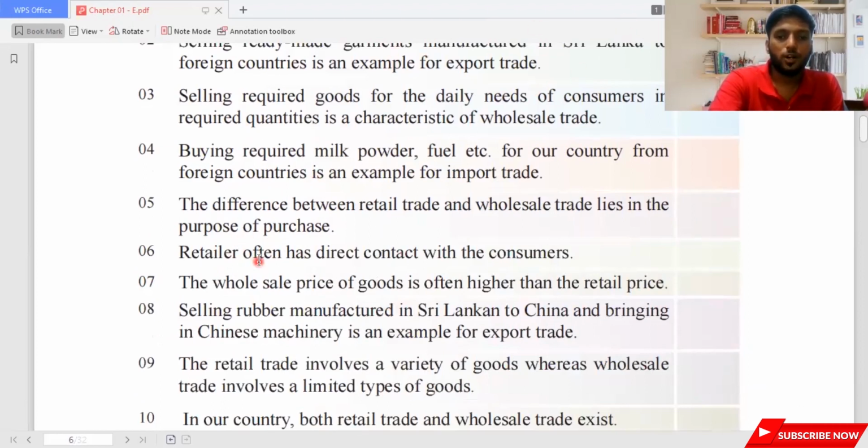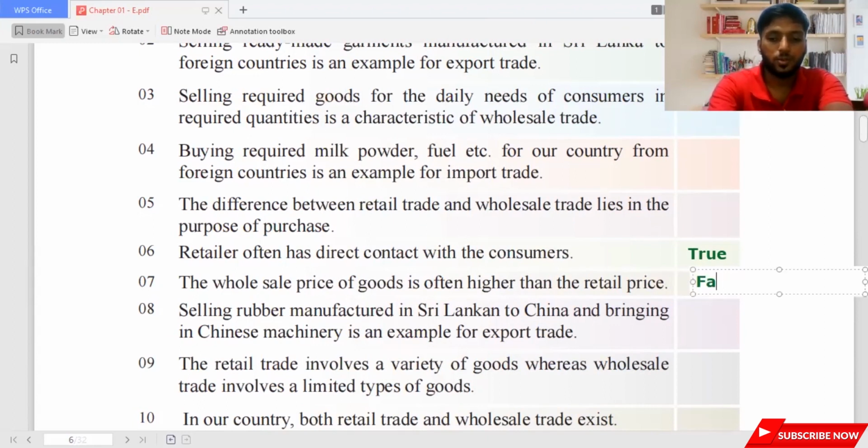So now, retailers often have direct contact with the consumers. What do you think, guys? Normally they have direct contact with the consumers, so that's actually true. And the wholesale price of goods is often higher than the retail price. Normally the wholesale price will be lower than the retail price because they are the people who are selling in bulk. So this is actually false. So I'll write it false.